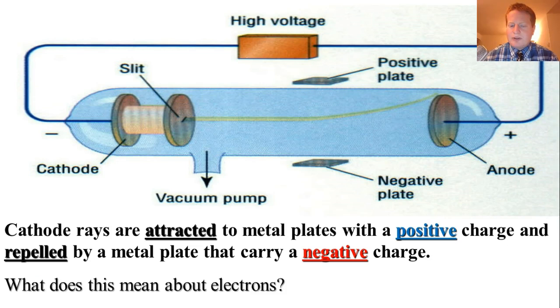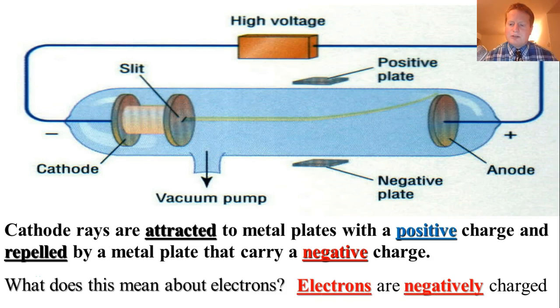So based on that, that's when Thomson said, wait a minute, there's definitely something here. And whatever it is, it's attracted to the positive and it's repelled by the negative. So because of that, what must be the charge of the electrons? So the electrons, he realized, are negative. He realized they have to be negative in order for this to make any sense.